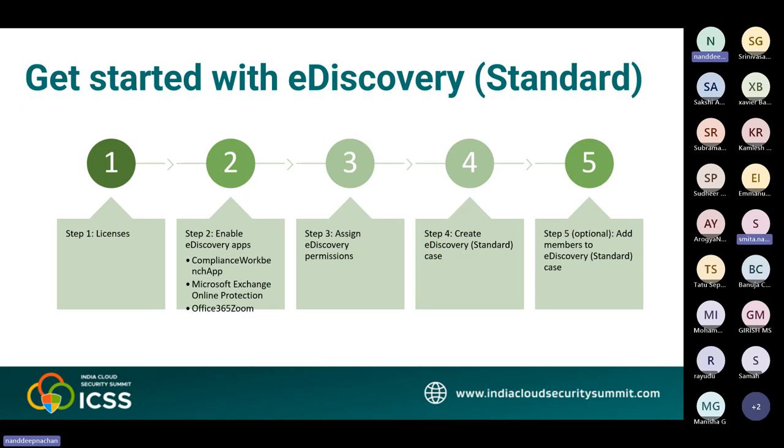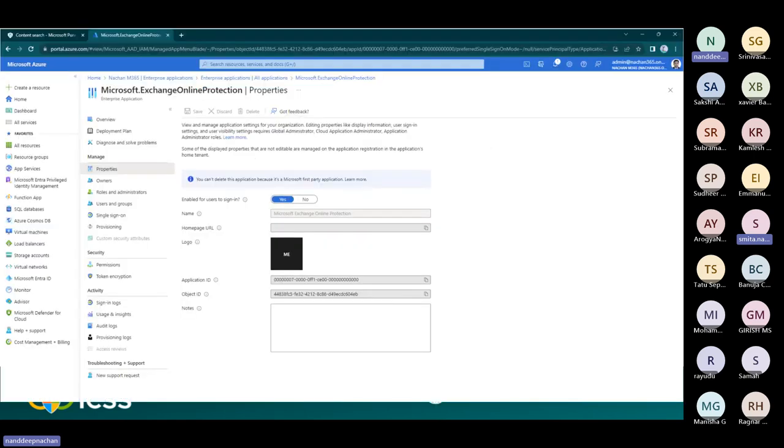Step number 3 is to assign the eDiscovery permissions. To access the eDiscovery standard or be added as a member of an eDiscovery standard case, a user must be assigned the appropriate permission. For that, open the compliance portal. From the left pane, go to roles and scopes, then permissions. On the permissions page, under Microsoft Purview solutions, select roles. On the role groups page, select eDiscovery Manager.